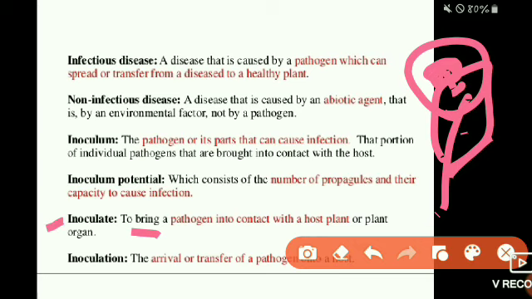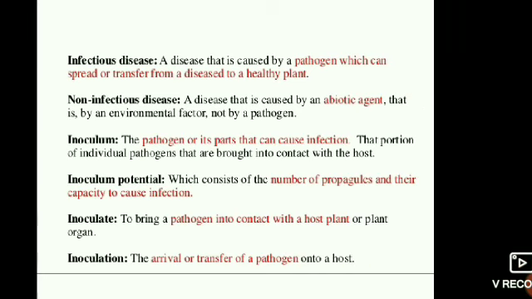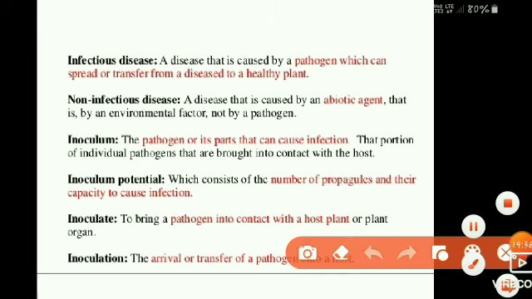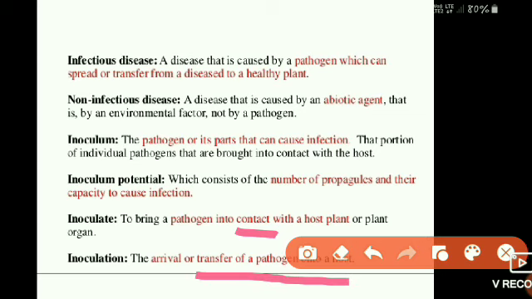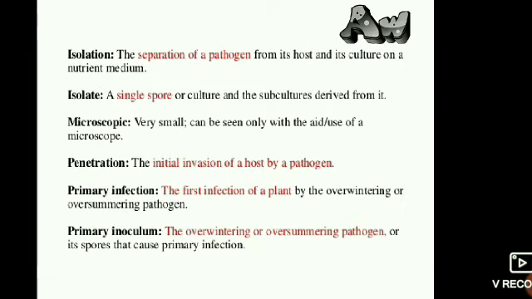Then inoculation, the arrival or transfer of a pathogen onto the host, is called inoculation. Here inoculate differs from inoculation. Inoculate means pathogens coming in contact with the host cells, whereas inoculation is the arrival or the transfer of a pathogen onto the host.